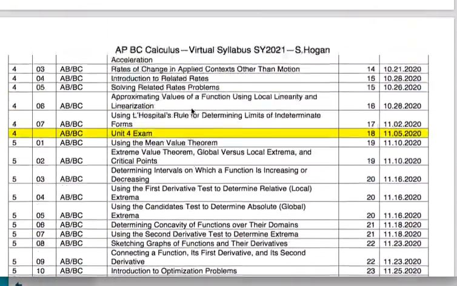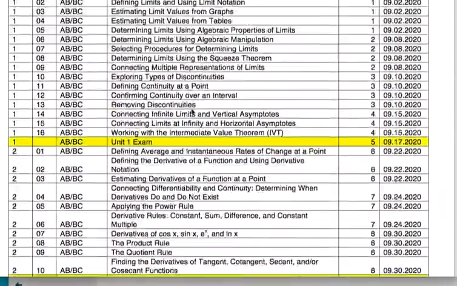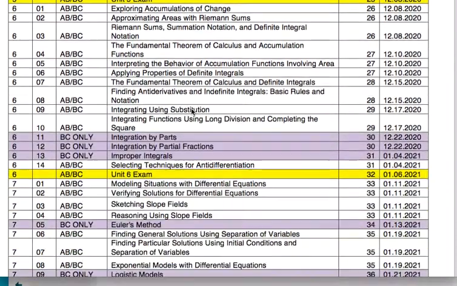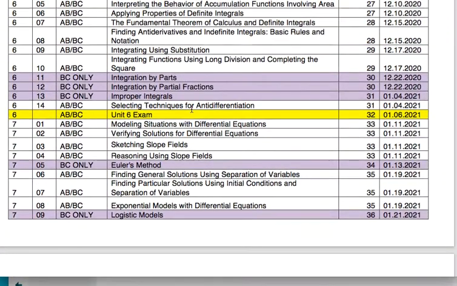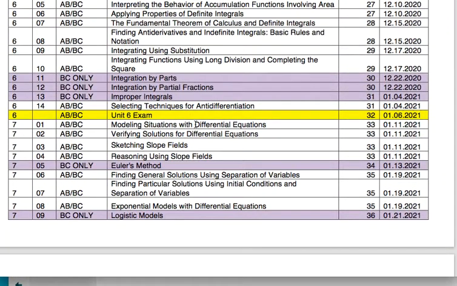Okay, so you'll see that there's a bunch of topics, right? The yellow are when we hit exams. When you hit purple stuff, the purple is BC only. So the purple is stuff that we're only doing in BC. You'll notice when we start to hit purple stuff that you start doing 1 or 2 topics a day instead of doing like 3 or 4, right?